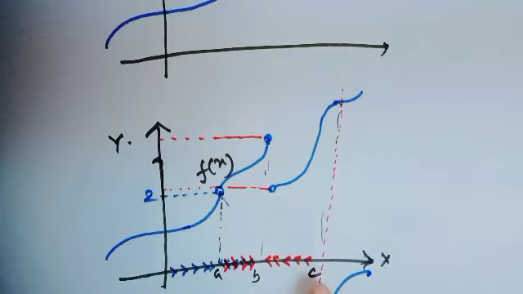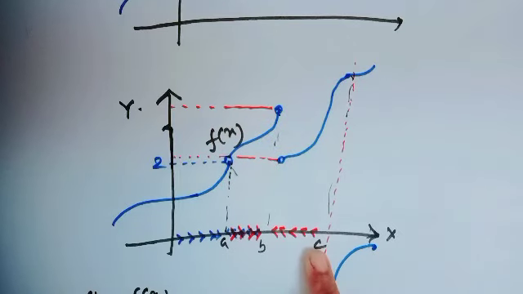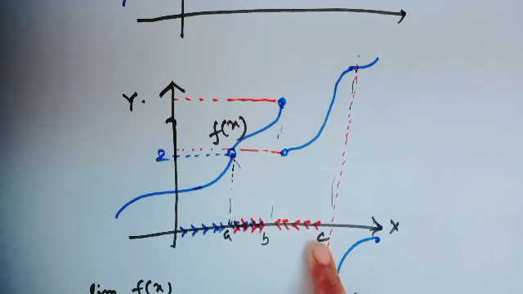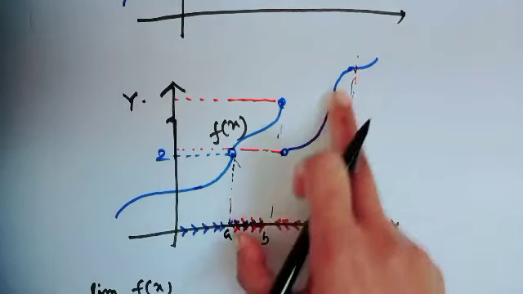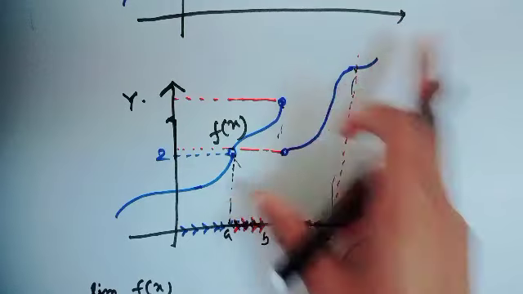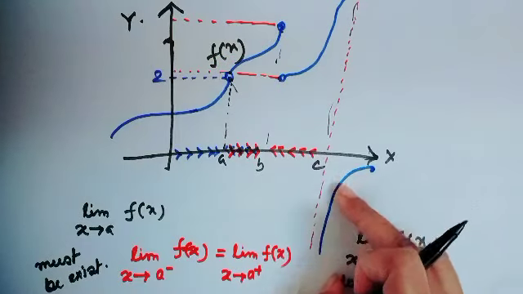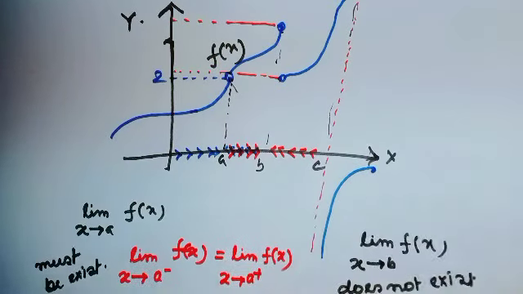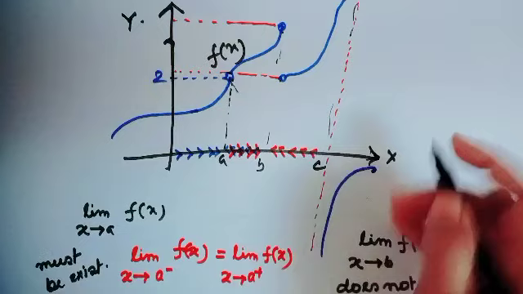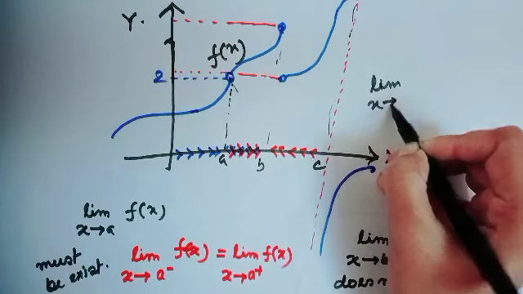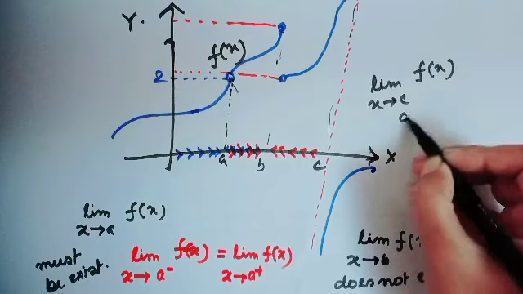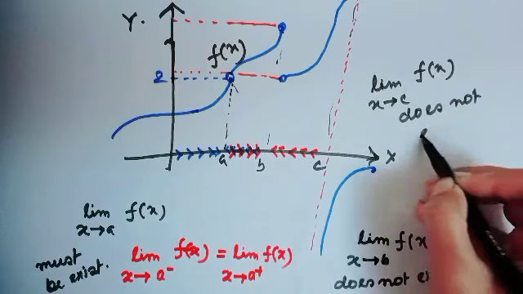Okay. Similarly, let's see x approaches C. Look, a similar thing happens here. When x approaches C from the left side, the functional value will be plus infinity, and when x approaches C from the right side, the functional value will be minus infinity. So similarly, the limit as x tends to C of f(x) does not exist.